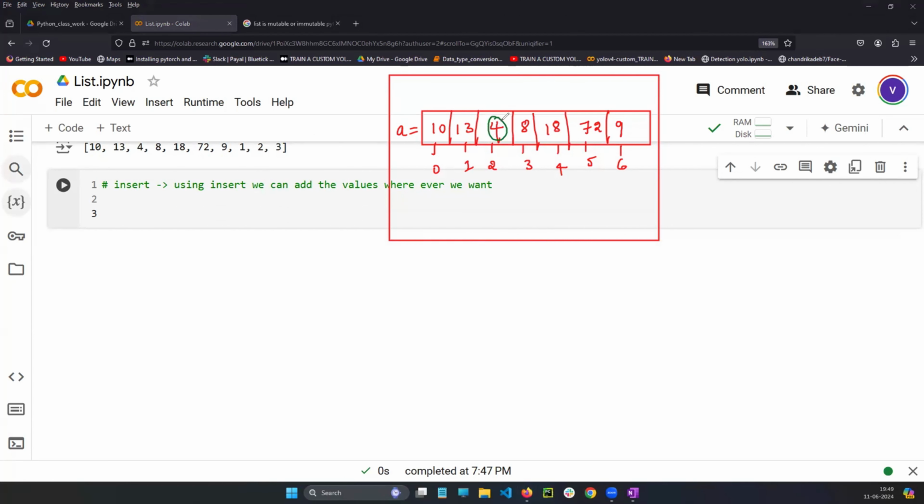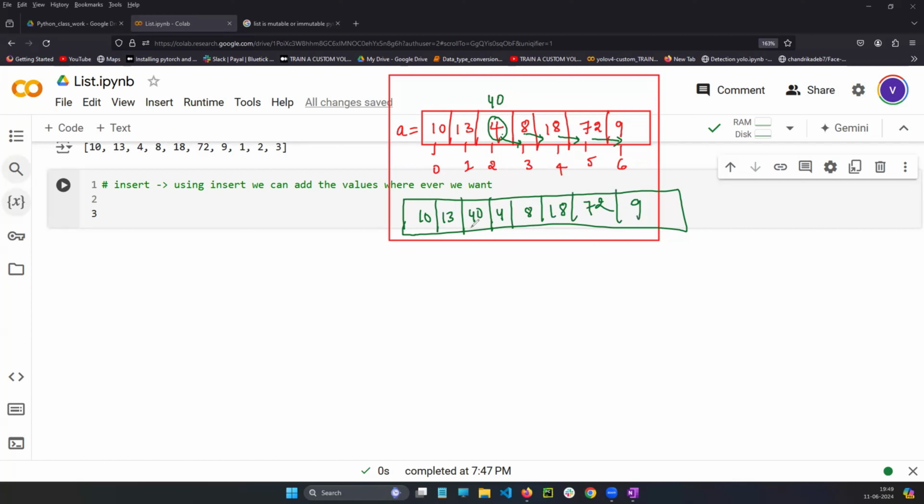See, 10, 13. In the place of 4, if you want to add 40, then 40 will come here. This 4 moves right side, 8 moves right side, and this moves right side. So 4, 8, 18, 72 all move to the right.